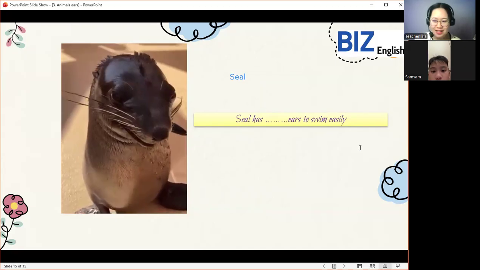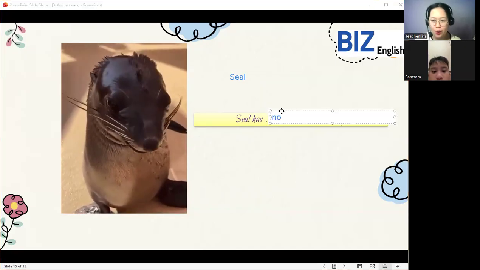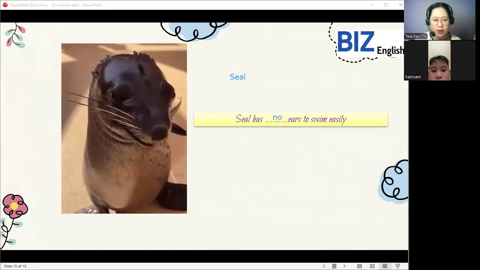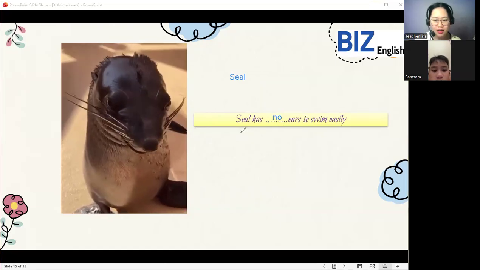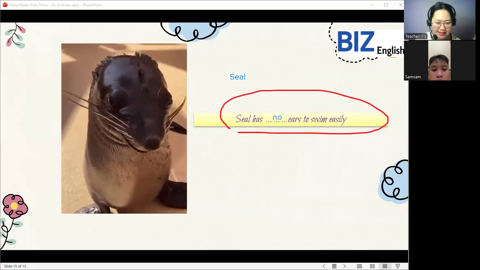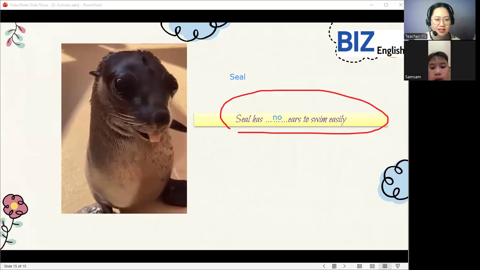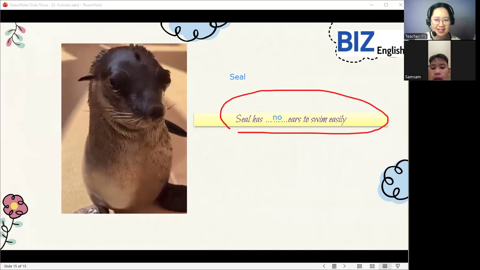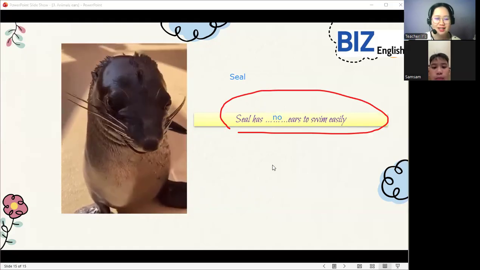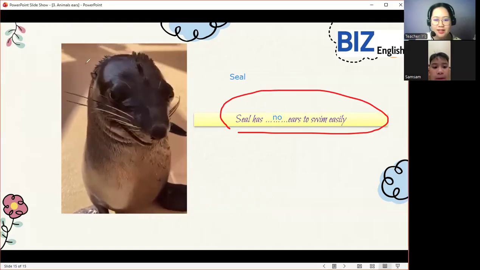Very good. Seals have no ears to swim easily. Can you read this one? Seals have no ears to swim easily. Wow, very good. So seals have no ears to swim easily.